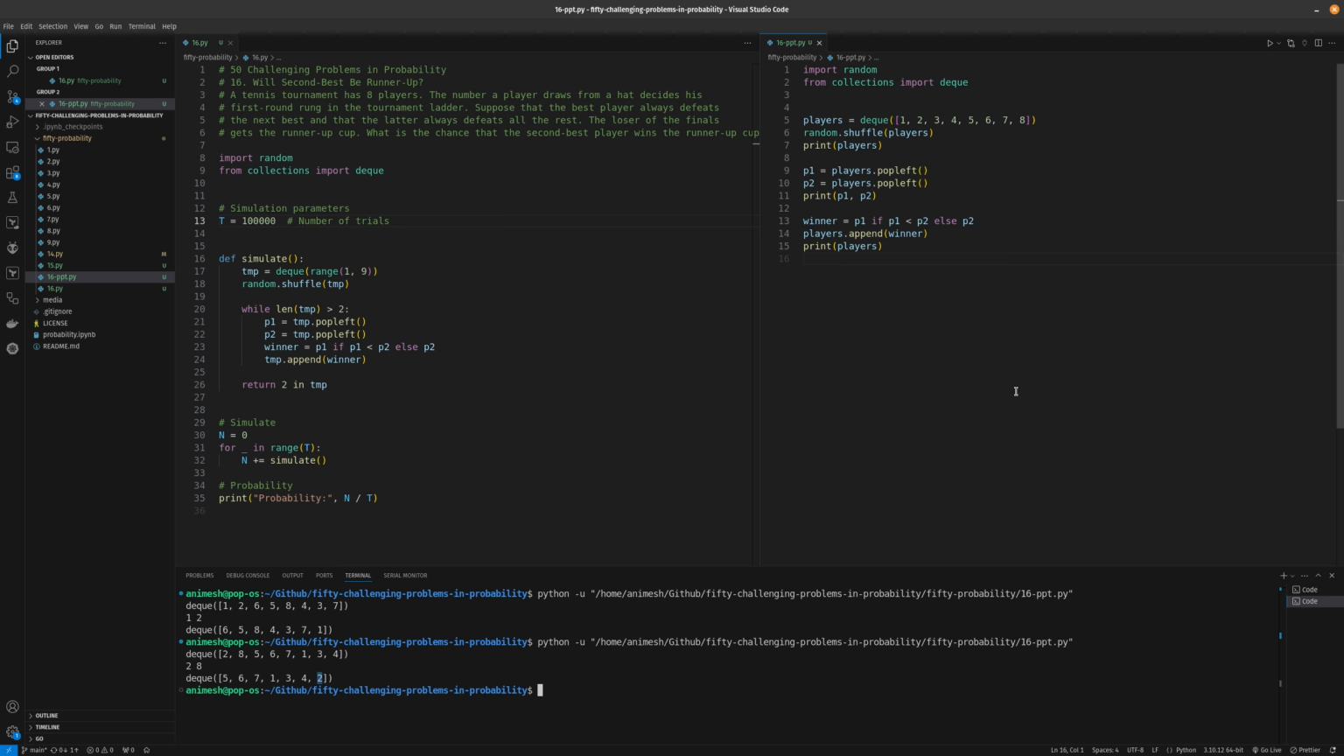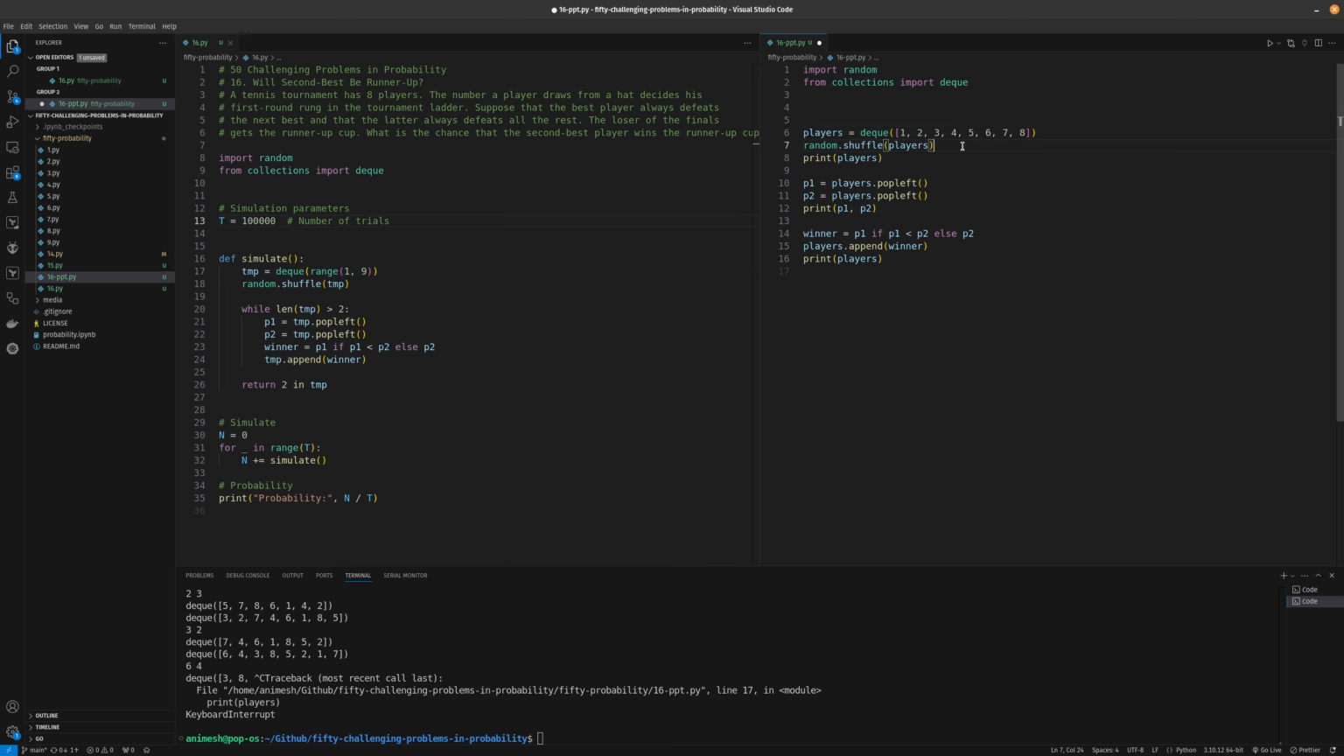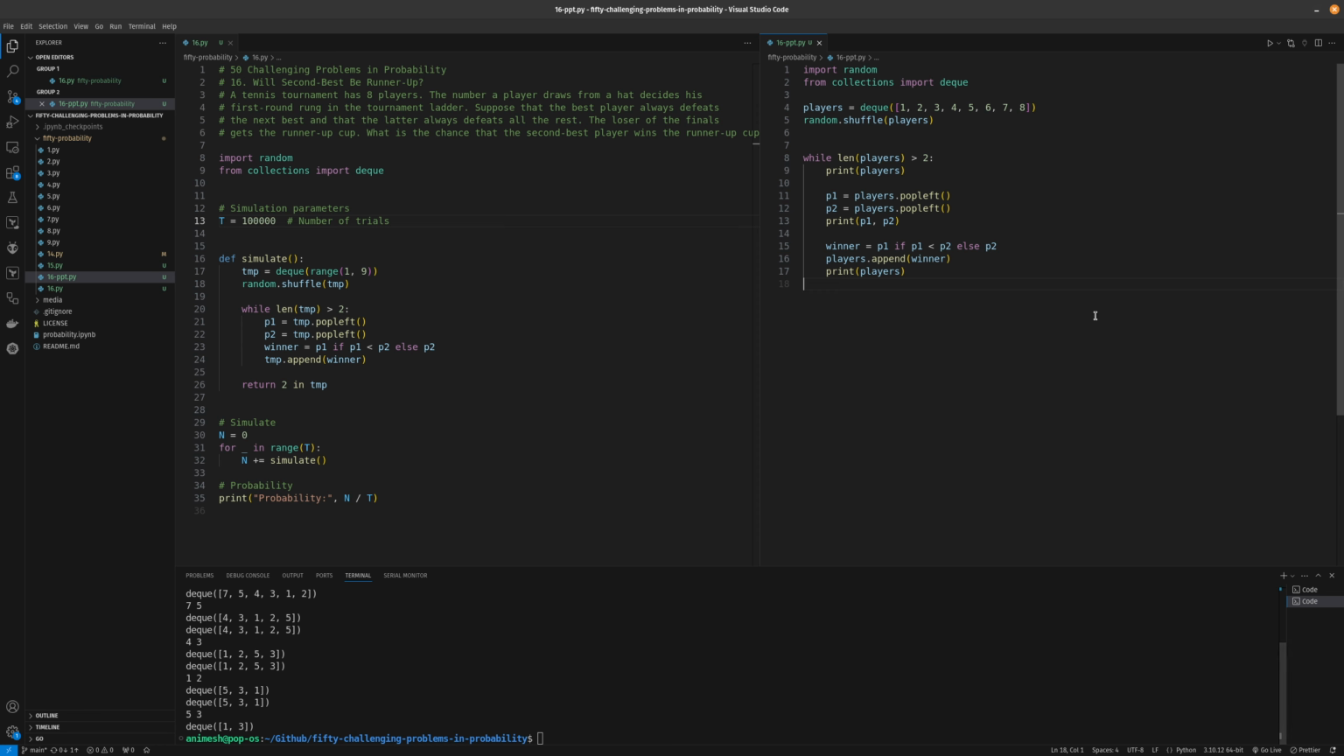Now we have to run this simulation until there are only 2 players left in the tournament. That will help us decide whether 2 will actually be the runner-up or not. So we'll obviously have to do this in a while loop. So while length of players is greater than 2, we will do this loop. So let's see what the output is in this case.